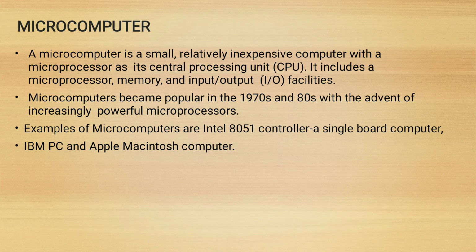Now, what is a microcomputer? A microcomputer is a small, relatively inexpensive computer with a microprocessor as its central processing unit, CPU. It includes a microprocessor, memory, and input-output facilities. Microcomputers became popular in the 1970s and 80s with the advent of increasingly powerful microprocessors. Here is a diagram of a microcomputer.